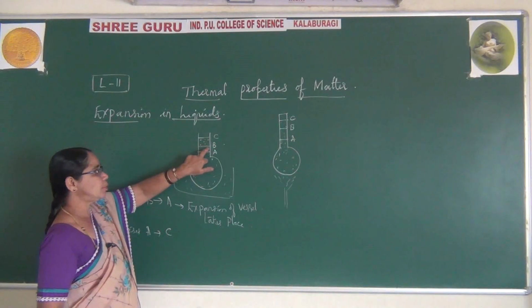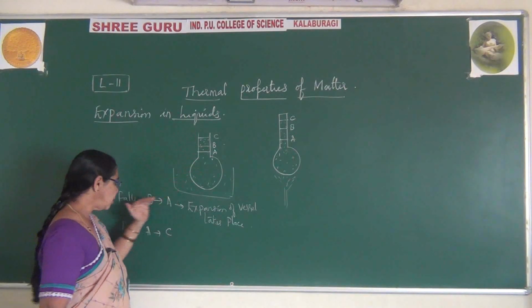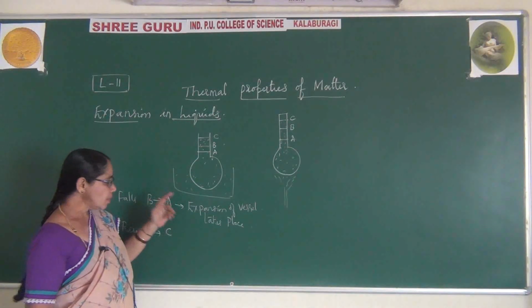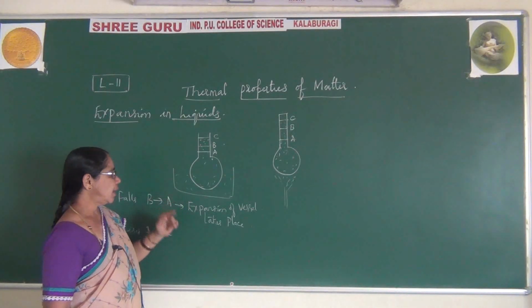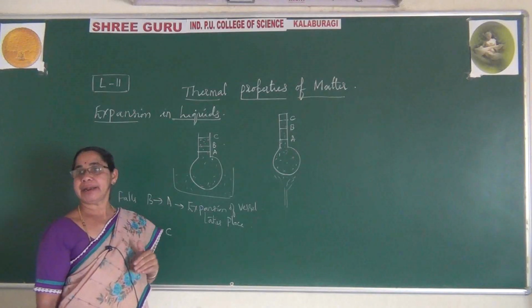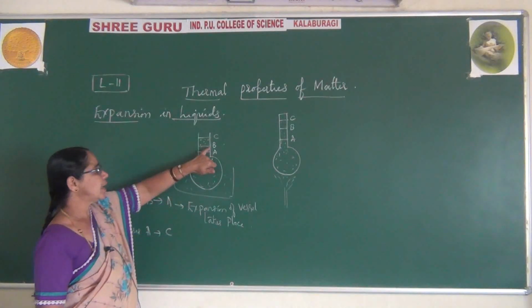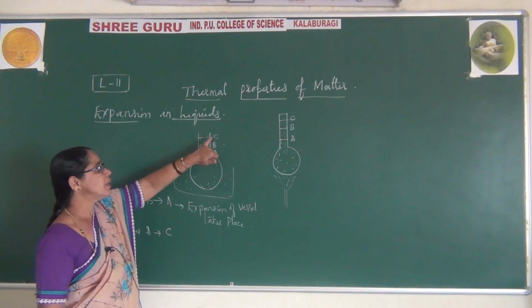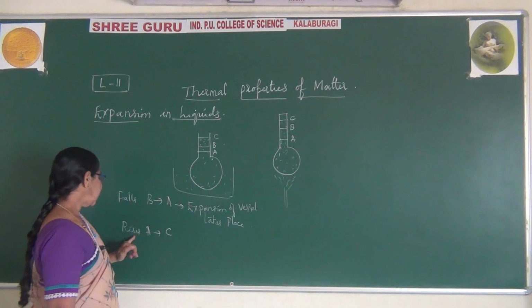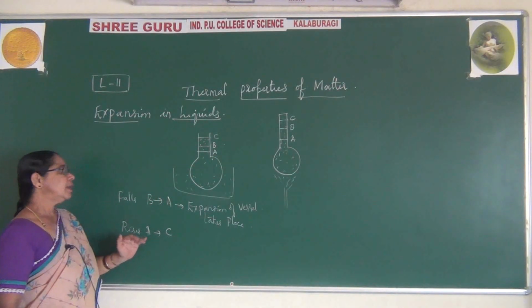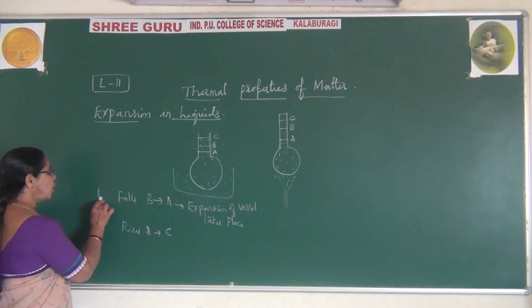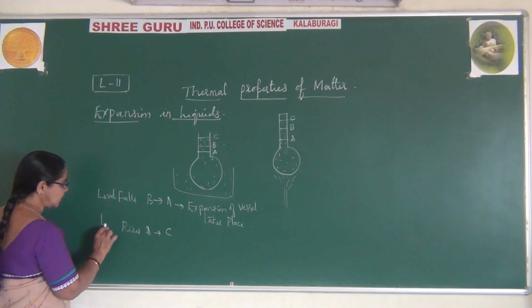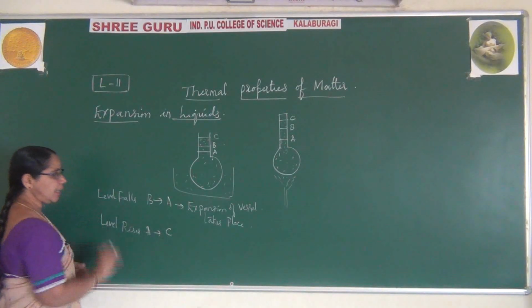Earlier the level was up to B, and it has fallen from B to A because of expansion of the vessel. Now again I am continually heating this. What happens? The level rises from A to C. So the level falls here, and then this level rises from A to C.